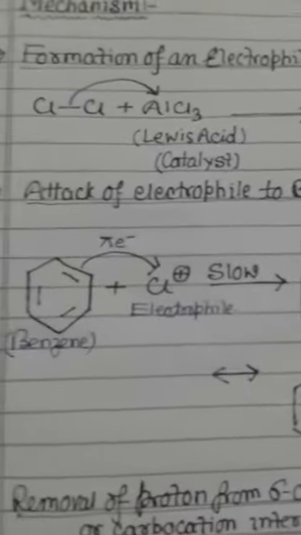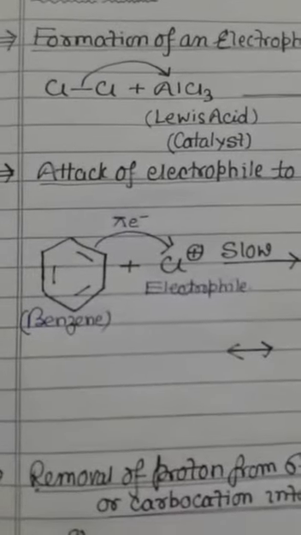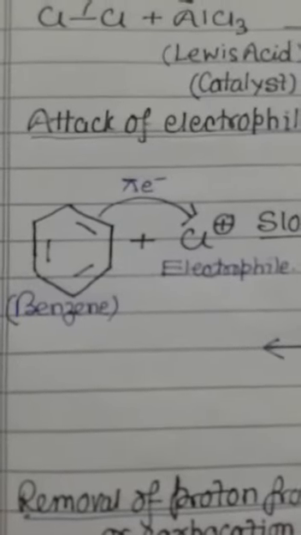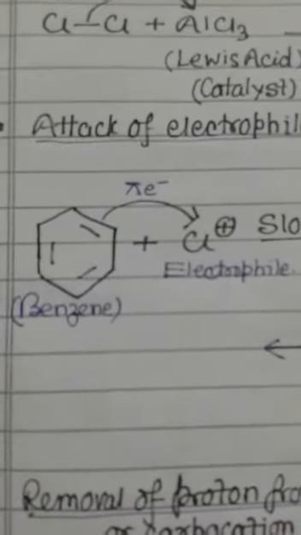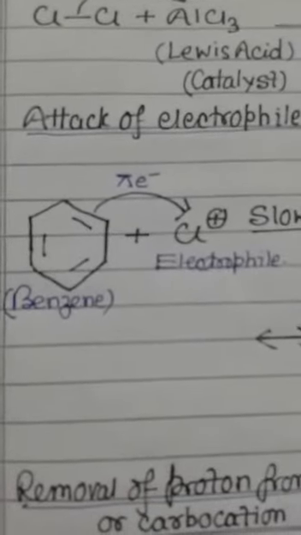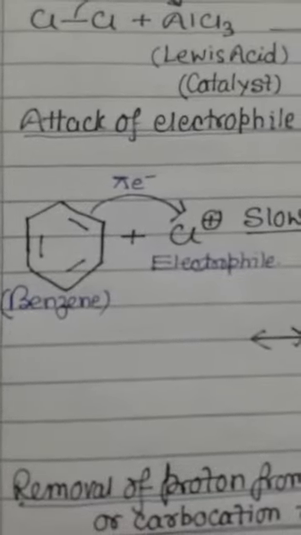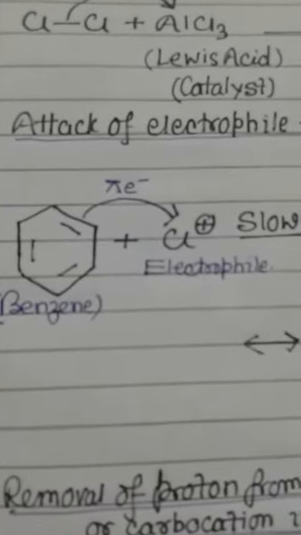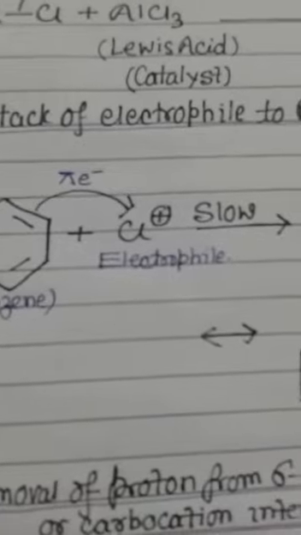The second step involves the attack of the electrophile on an aromatic ring, which may be benzene. In the interaction of the electrophile with the aromatic ring, the involvement of pi electrons takes place.